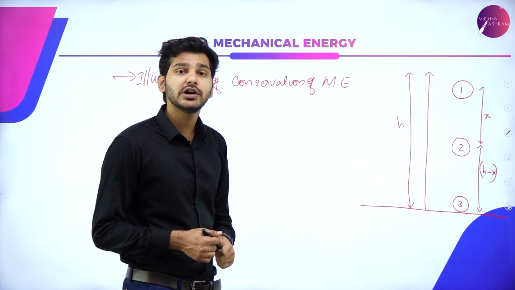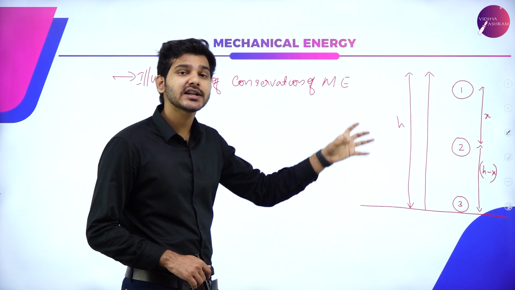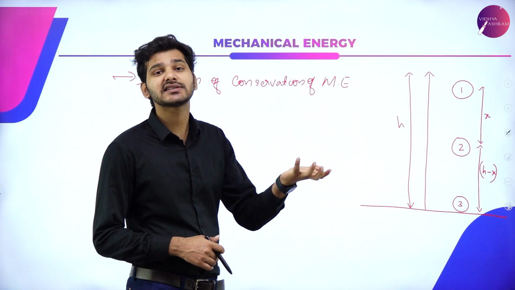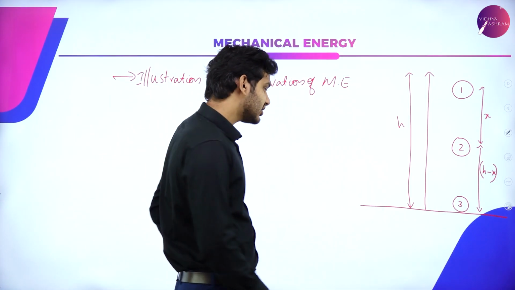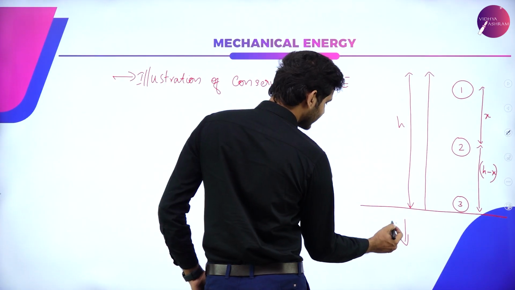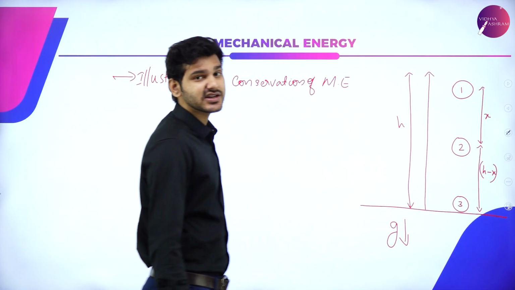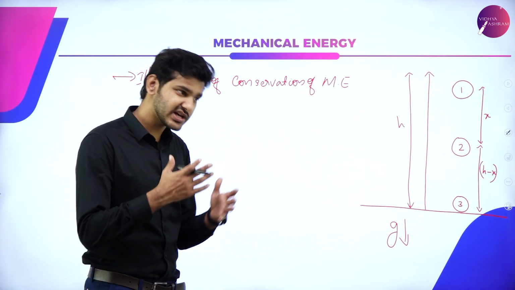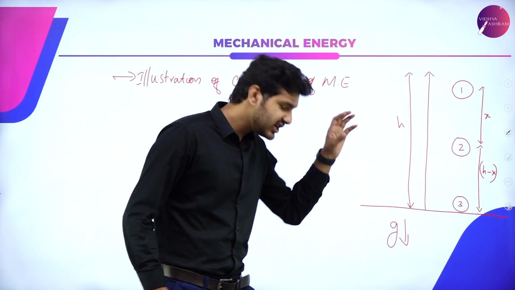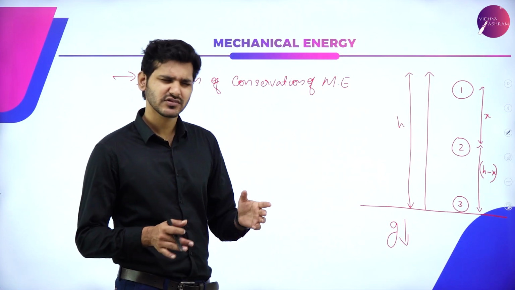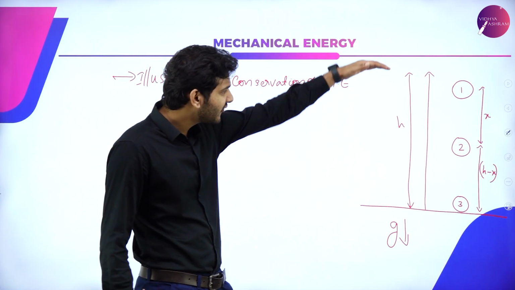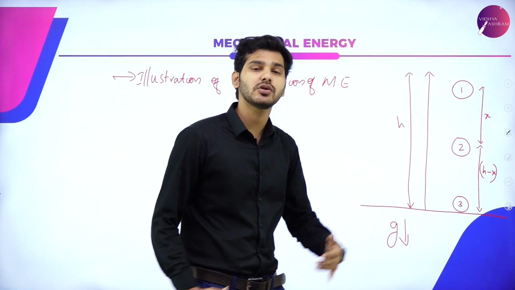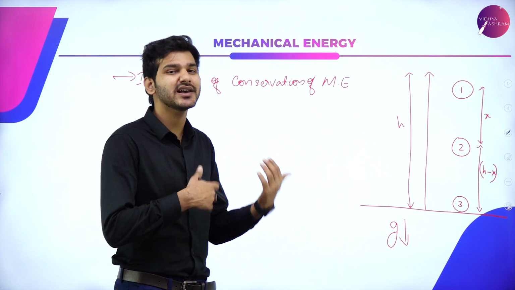And the last thing we do know is that it is gravity that is pulling down on this particular object. That is, during free fall, gravity is the one accelerating the object, which means g is always acting downwards, and it is the acceleration due to gravity that is pulling down on the object. One general doubt is: okay sir, now g is there, should I take it as negative? You don't need to take it as negative, because we are measuring the motion downwards and the direction of g is also downwards. So we don't have to take g as negative.